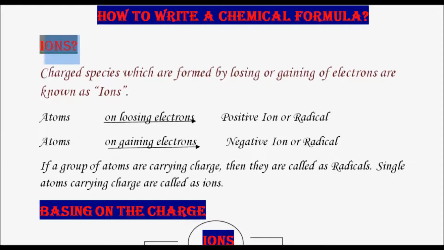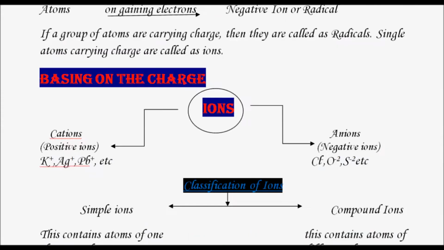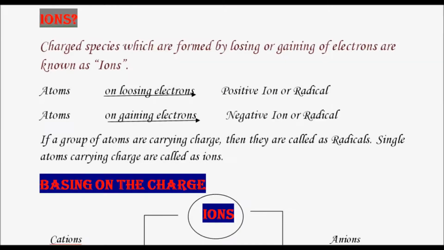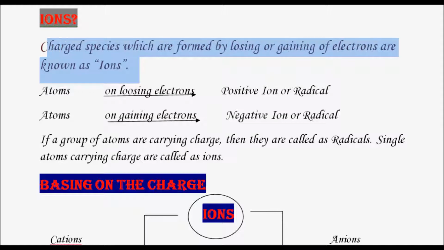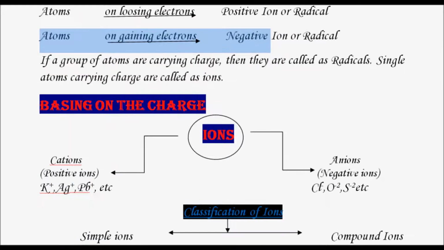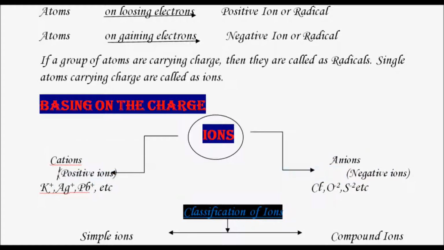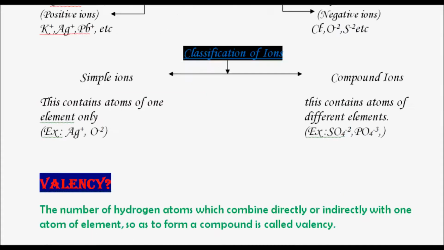Okay, further moving, as I said, one should have an idea about two things for writing a chemical formula. One is about ions and the second one is valency. So I hope you are clear with the ions. Ions are the species which are formed by gaining or losing electrons. Atoms on losing electrons form positive ions, and atoms on gaining electrons get a negative charge on them. The negatively charged ions are called anions and positively charged ions are called cations.